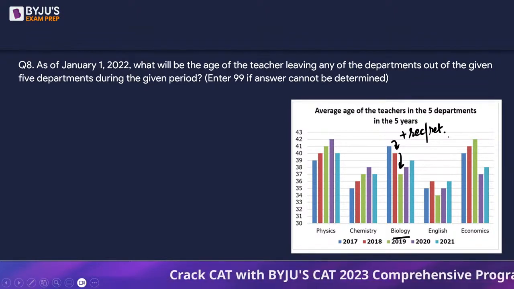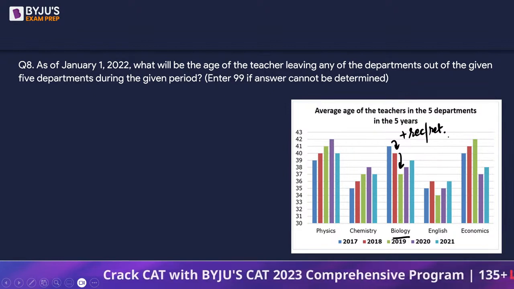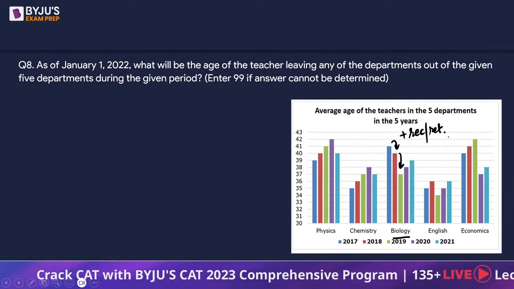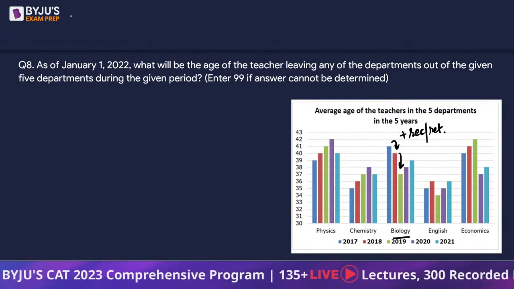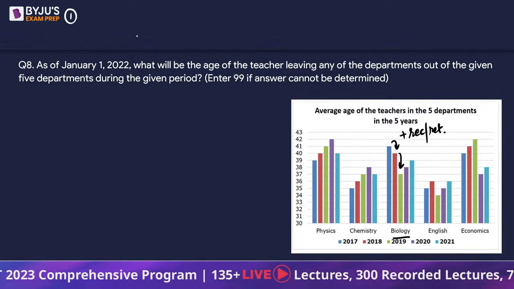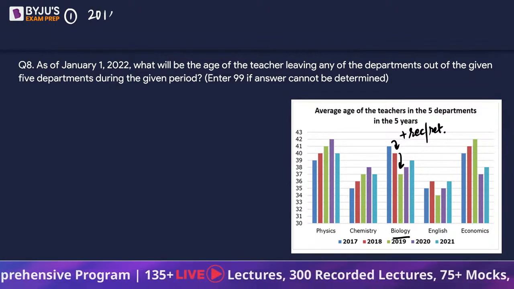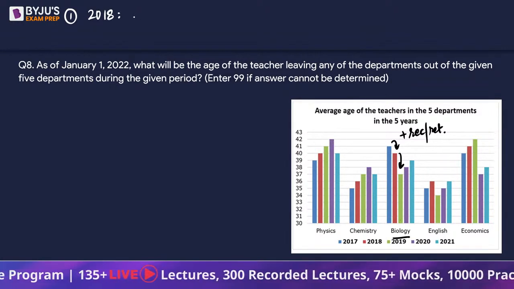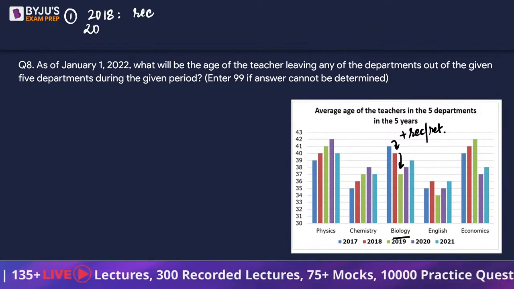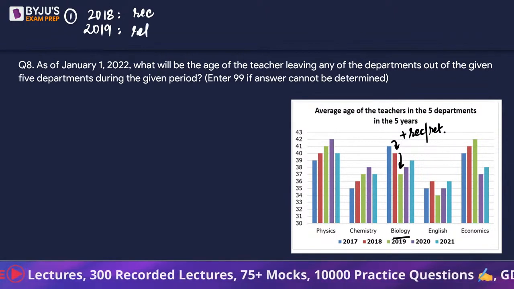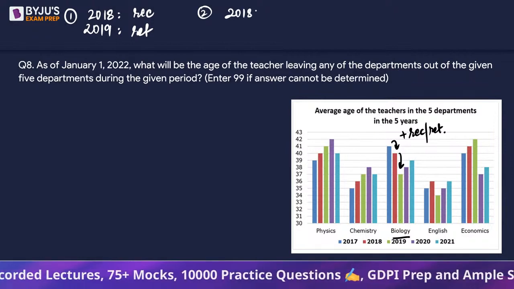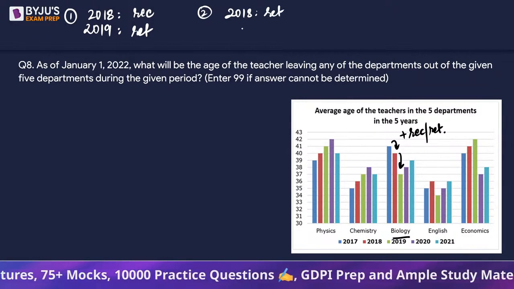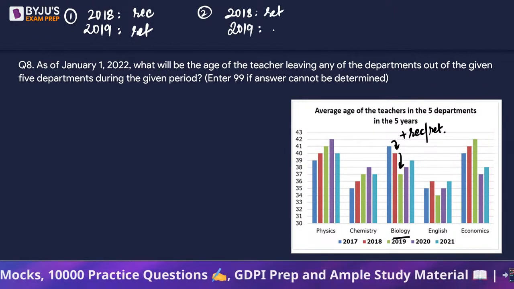Now, which year was the recruitment? Which one was the retirement? How do we know? We don't know that, right? So there are two possibilities. The first possibility is that in 2018 May there was a recruitment and in 2019 May there was a retirement. Or the second possibility would be that in 2018 May the retirement happened, as in the person left, and in 2019 May the recruitment happened.